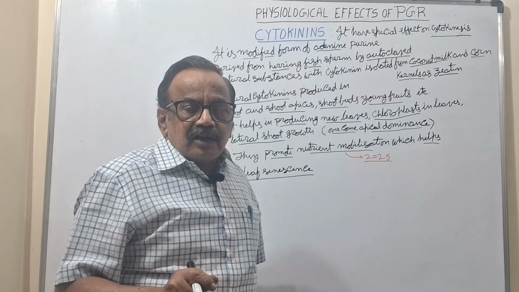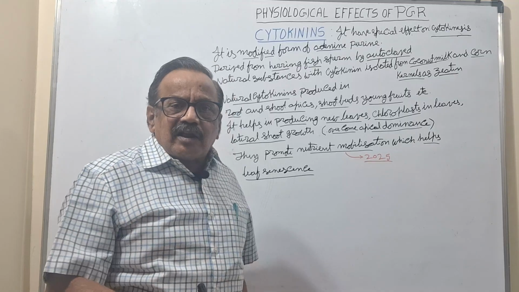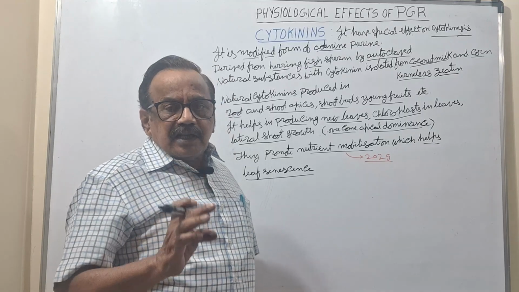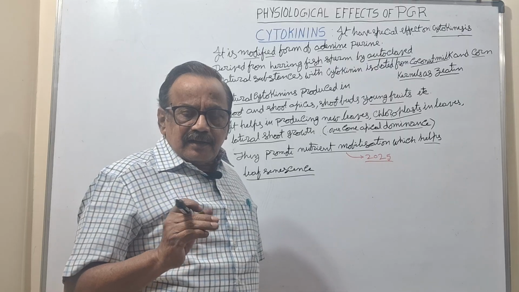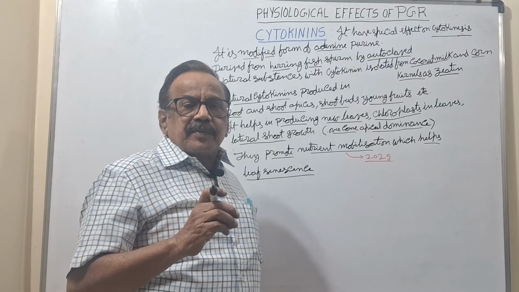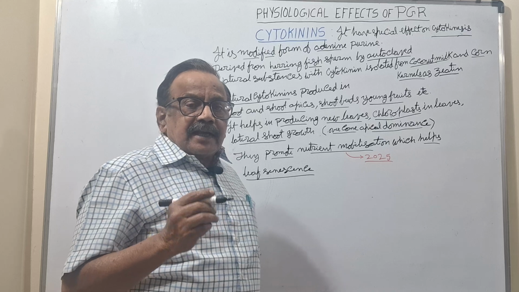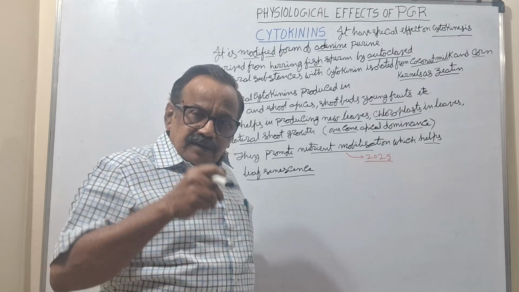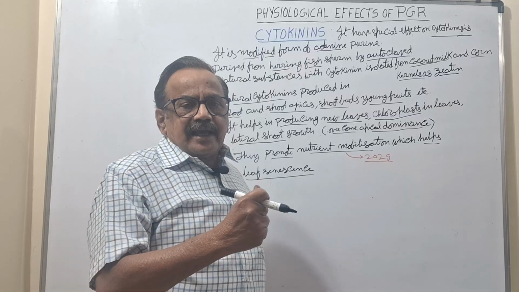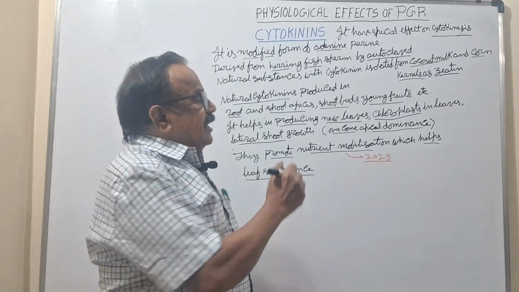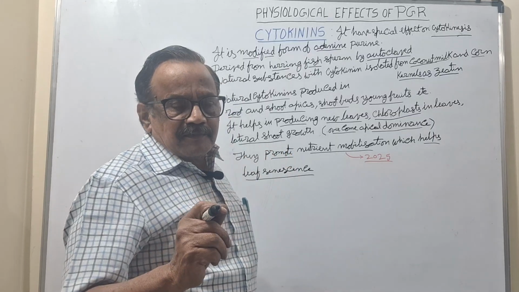Adenine is required, and for that they did autoclaving. Autoclaving means high pressure and high temperature, up to 115 degrees, with steam or water vapor sent onto the DNA of the herring fish sperm.